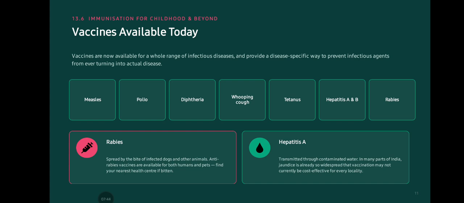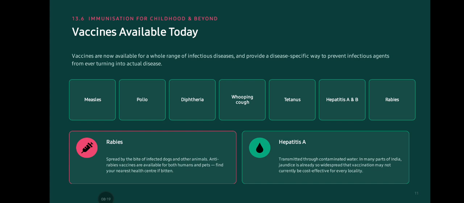Vaccines available today. Vaccines are now available for a whole range of infectious diseases and provide a disease-specific way to prevent infection from ever turning into actual disease. You can see the names given on the screen. We go through rabies, which spreads by the bite of an infected dog and other animals. Anti-rabies vaccines are available for both humans and pets. Find your nearest health center if bitten.